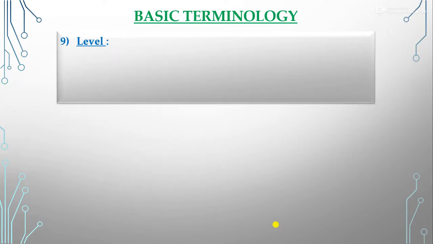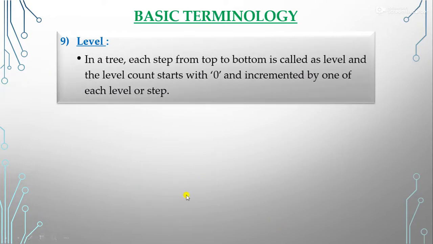Now the next one is level. What is the level in a tree? In a tree, each step from top to bottom is called a level. The level count starts with 0 and is incremented by 1 for each level or step. It means we have to start counting the level at 0: level 0, 1, 2, 3, 4 and so on.